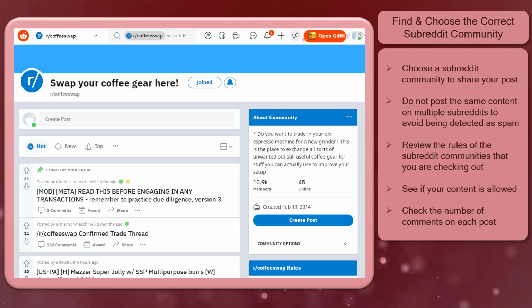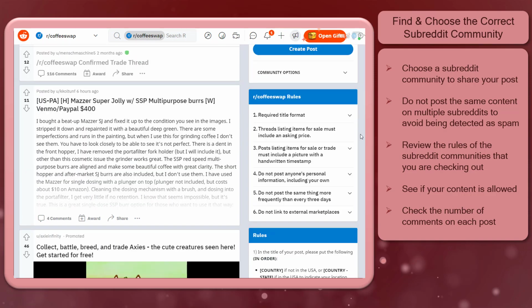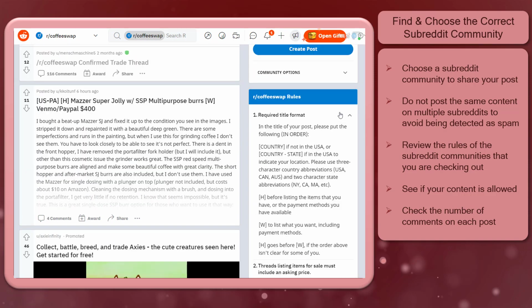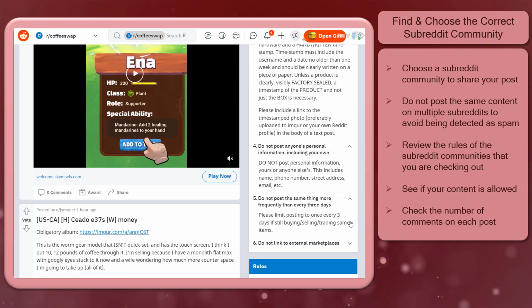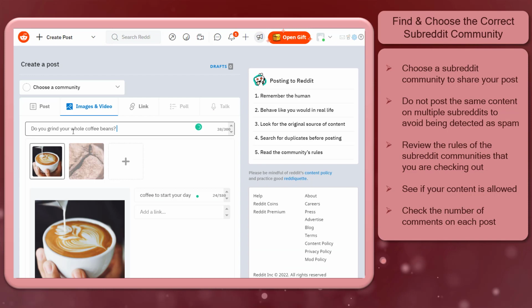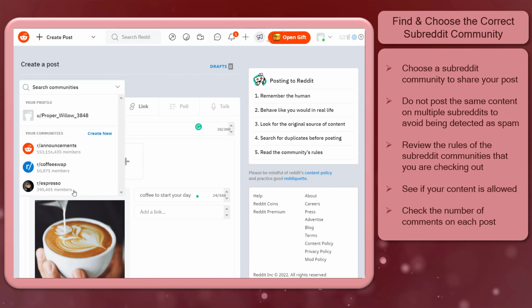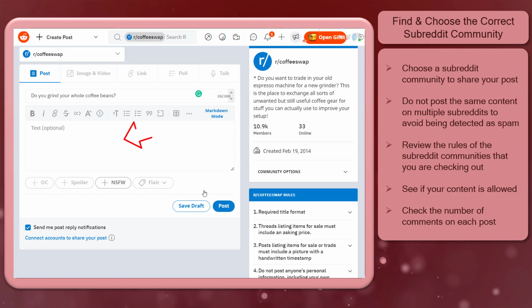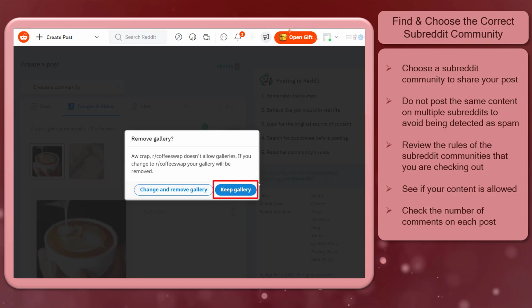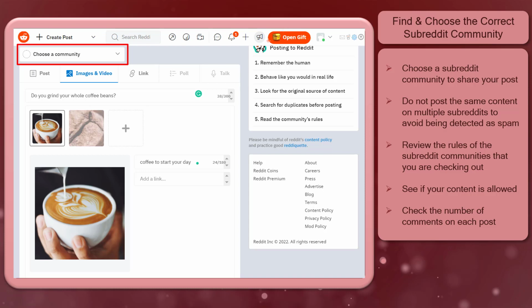If you are selling products, you may find communities that offer trades. Just follow the rules of the community. They might include a title format for posts and what information you should include and not include in your post. If you upload files, but the subreddit does not allow galleries, you will see this message. If you click Change and Remove Gallery, you can post this on the subreddit, but the gallery will not be available anymore. If you click on Keep Gallery, you should choose another subreddit to post this.